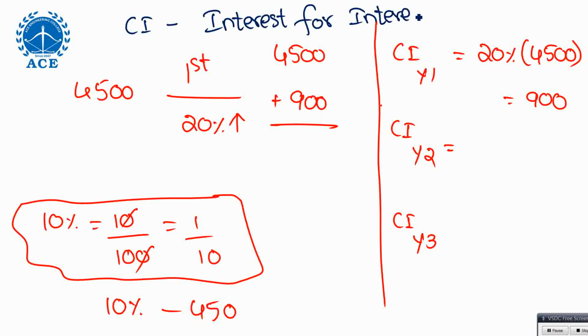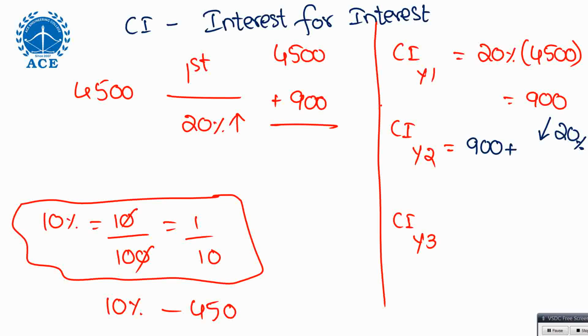See, that's the one which is helping you here. Listen, listen, listen. First year interest is how much? 900 plus interest for this. See, 900 is the interest. For that I am calculating interest. That's why it is called compound interest.